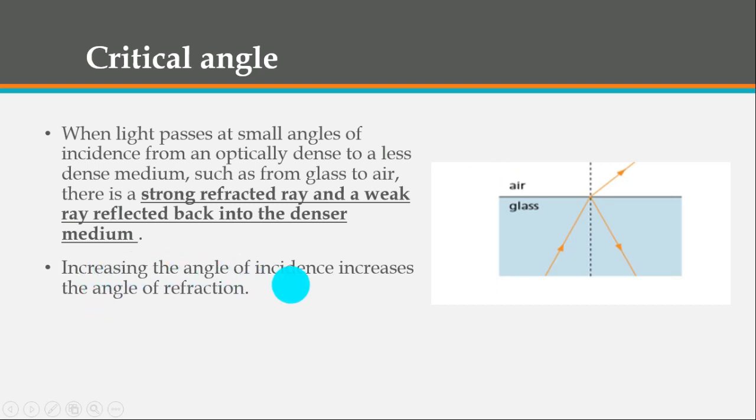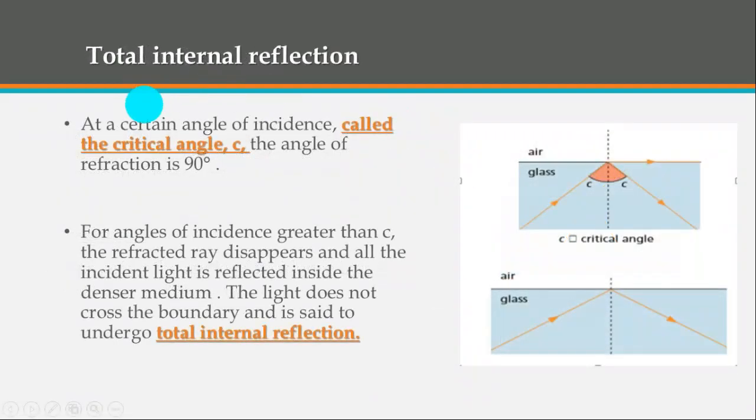Increasing the angle of incidence increases the angle of refraction. If you start to increase this angle, what will happen to the angle of refraction? Also, it will increase. We know that it will increase, okay? Because always the angle of refraction is greater than the angle of incidence, in this case, from glass to air. It will increase until what? Look, at a certain angle of incidence called the critical angle C, the angle of refraction is 90.